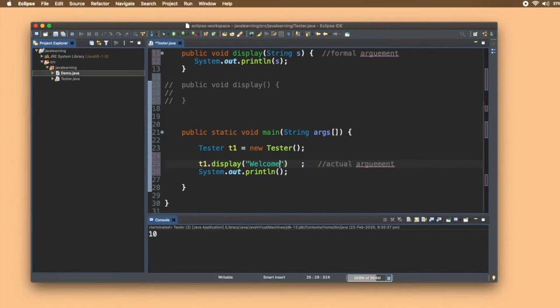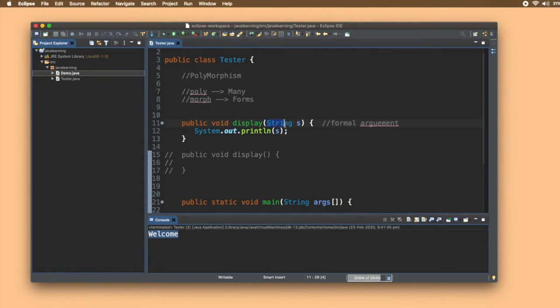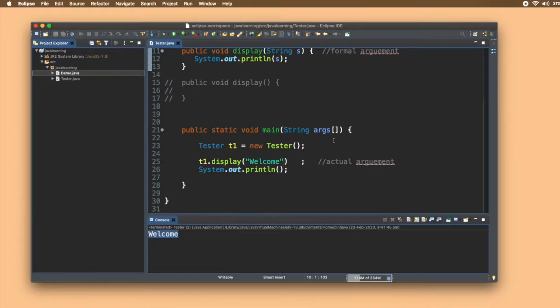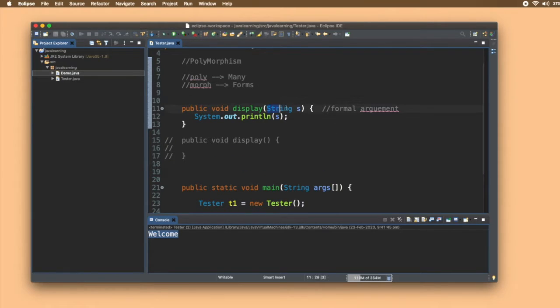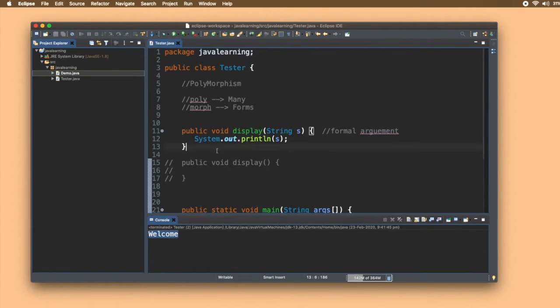Give it a run and see what happens. Welcome is printed. The welcome that I passed as the actual argument was copied into this string variable s, which is responsible for the data flow. I am printing s, not welcome here, so whatever I pass from the call will be printed inside this function.